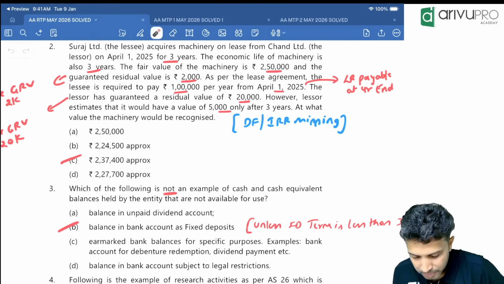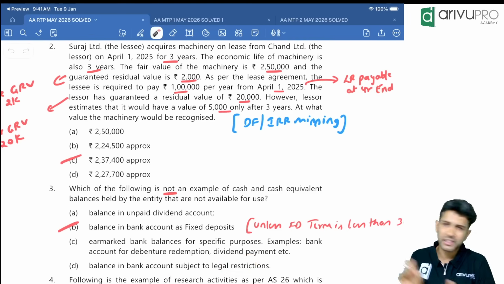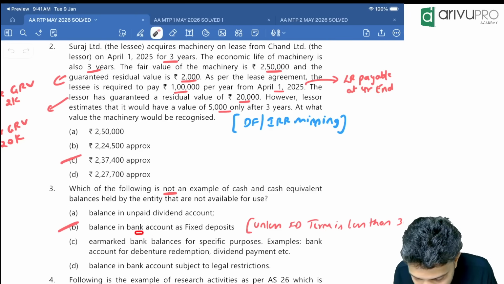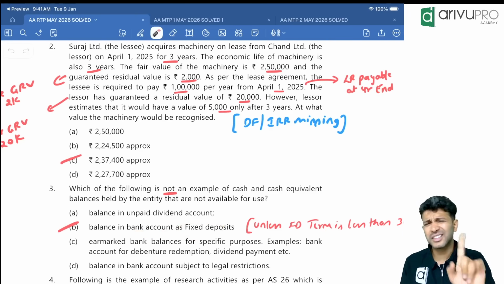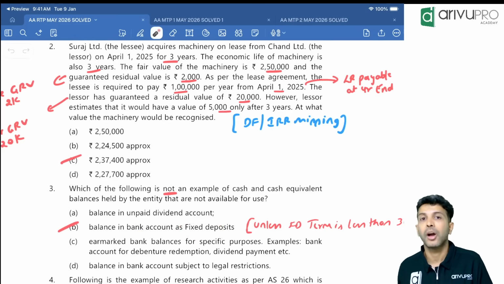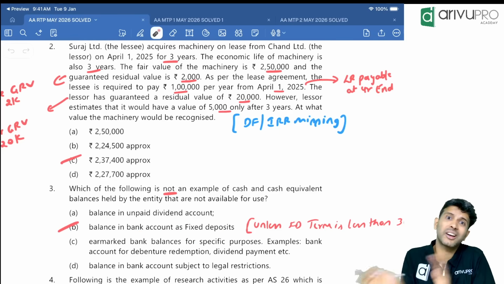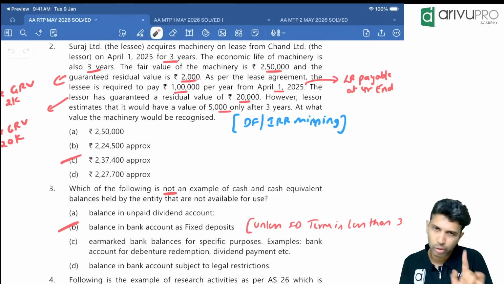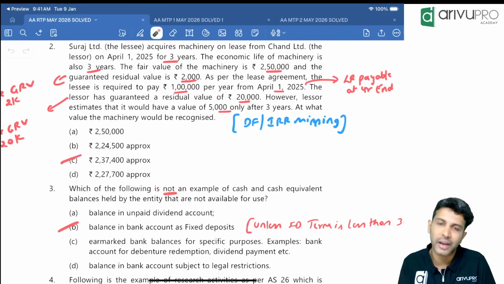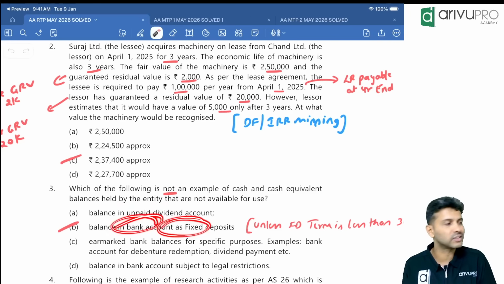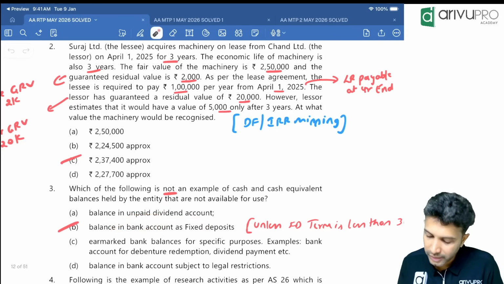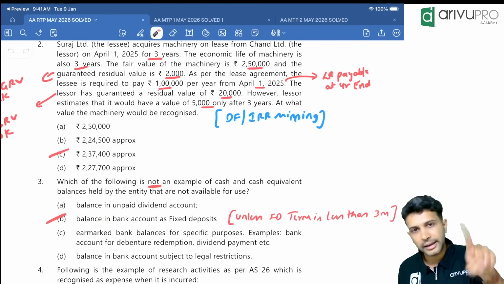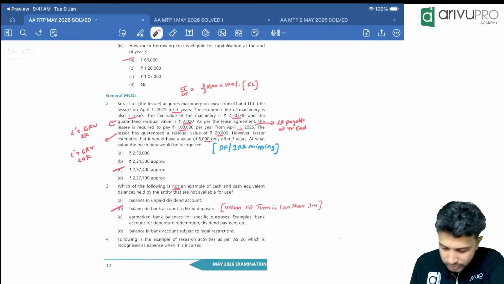Bank balance in bank account subject to legal restriction. That's fine. Even a restricted bank account is also a cash and cash equivalent. But balance in bank account is fixed deposit. Fixed deposit is not cash equivalent unless that fixed deposit's term is less than 3 months. Have they told here the fixed deposit's term is less than 3 months? No. Hence, they asked which is not an example of cash equivalent. B for Bengaluru, fixed deposit is not an example of cash equivalent unless the FD's term is less than 3 months. If the fixed deposit's term is less than 3, then that will also become a cash and cash equivalent. Okay.